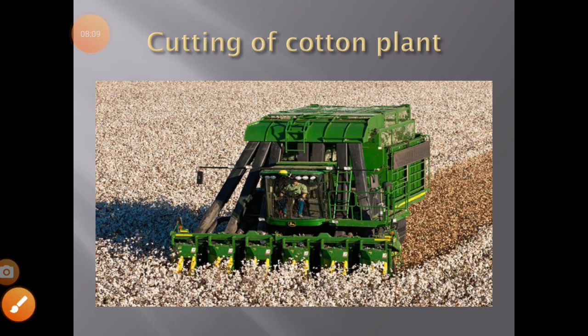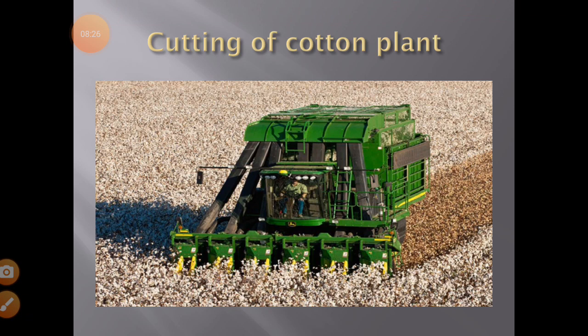You can see in the picture one machine is there, and it is picking the whole plant or the white flowers into the machine. Then the machine collects all the cotton plants or cotton flowers.